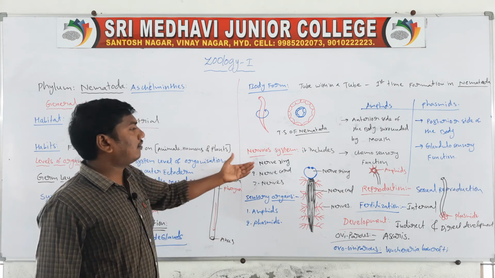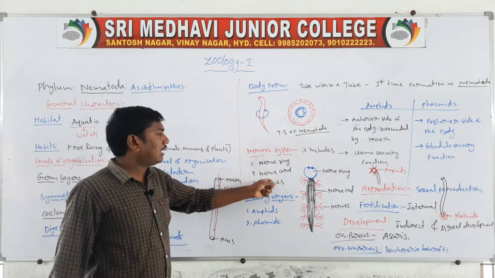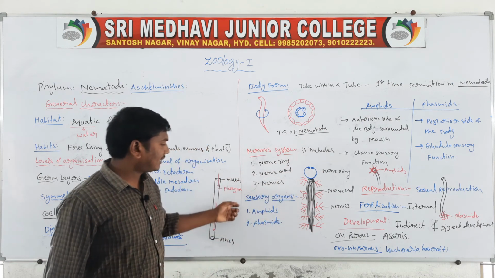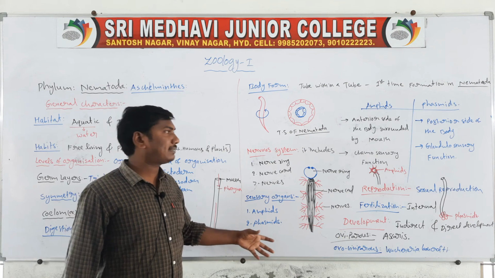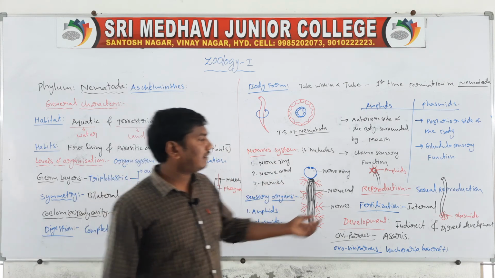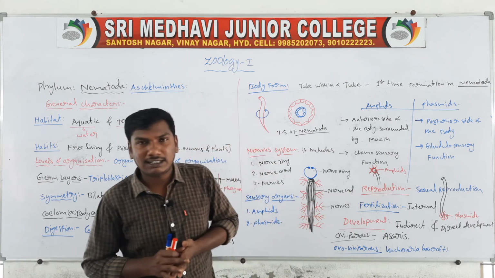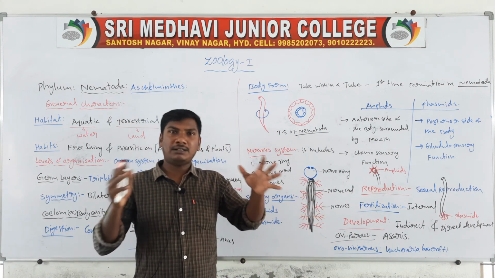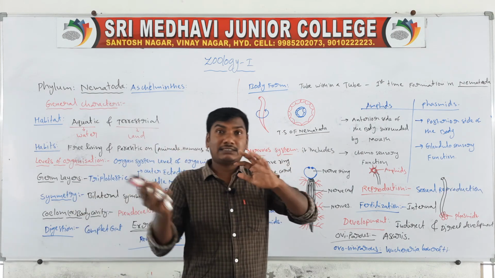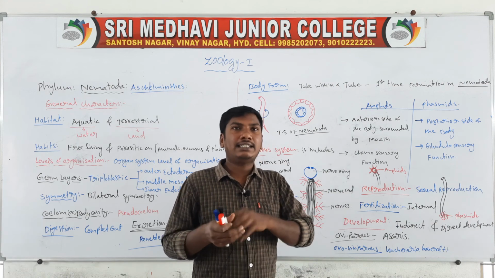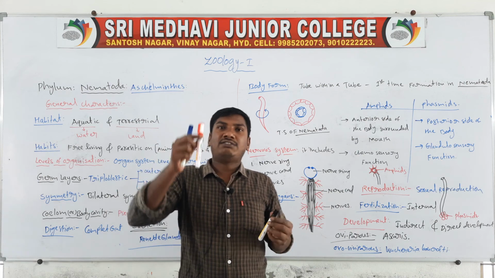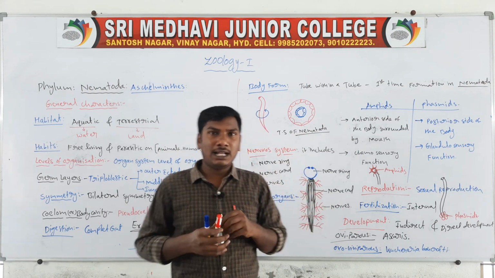Once revised, the nervous system includes the nerve ring, nerve cord and nerves. Next one, sensory organs. They are the amphids and phasmids, the two sensory organs of the phylum Nematoda animals. Next one, reproduction is the sexual reproduction. Sexual reproduction means the formation of male and female gametes and the fusion of the male and female gametes. Next one, sexual dimorphism means externally identifying the male organism and the female organism.